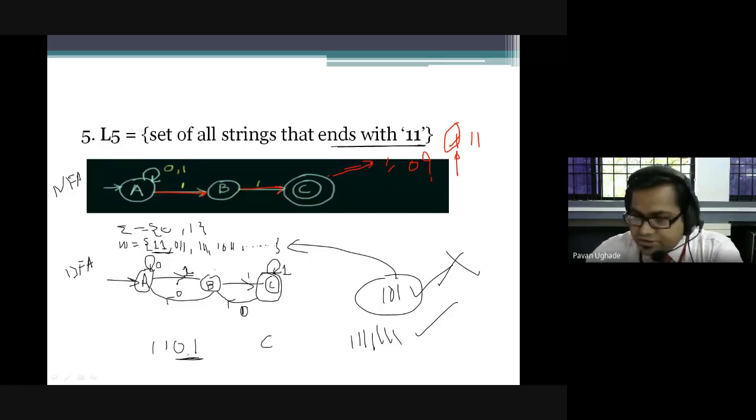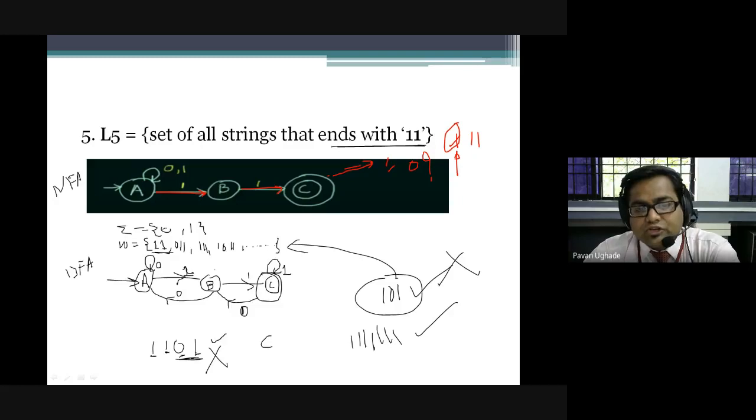So it is not a valid string. But how will your automata process it? From A over the first 1 it comes to B, then from B over the second 1 it reaches C, from C over 0 it reaches B, and from B over 1 it reaches C, which is the final state.